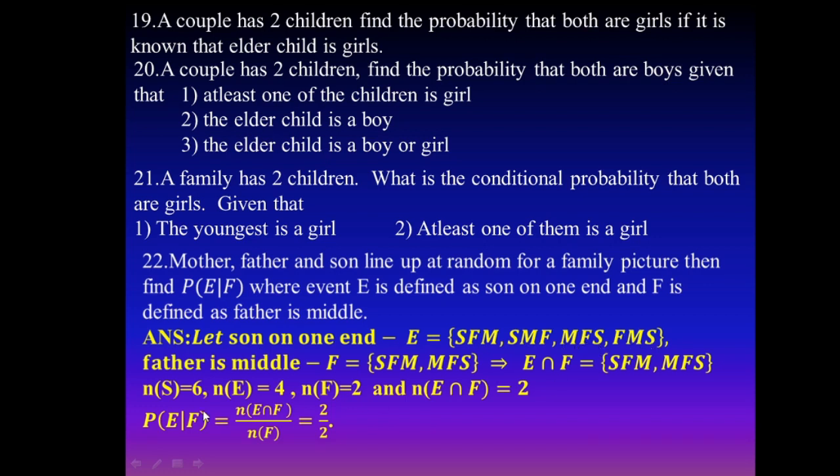That is 4 cases. Father in the middle is 2 cases: son, father, mother or mother, father, son. E intersection F is again 2 cases. Here N of E is 4, N of F is 2, N of E intersection F is 2. The conditional probability of E given F is N of E intersection F divided by N of F, 2 by 2. Its value is 1.